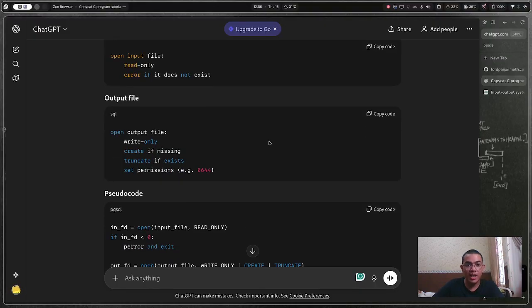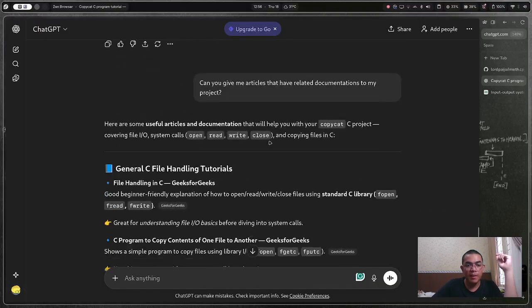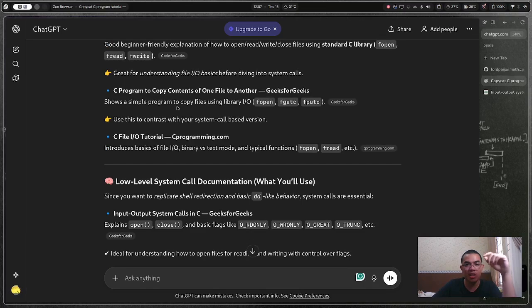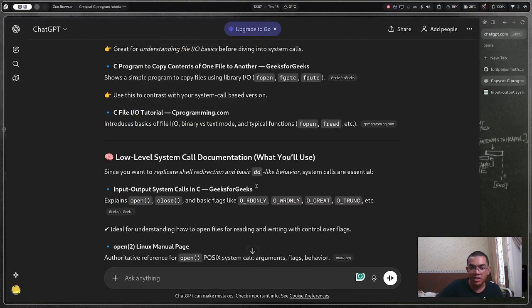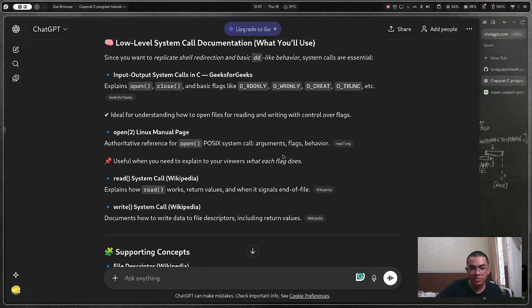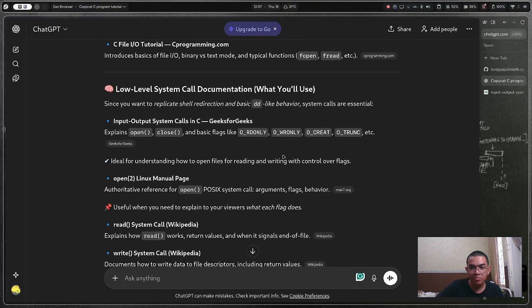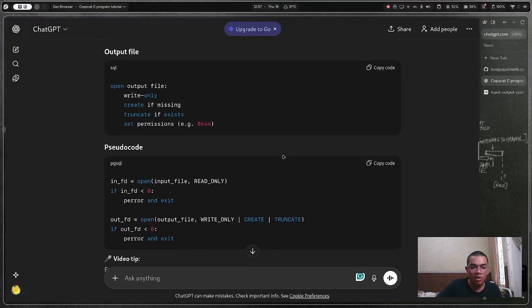To do that, I will open websites outside ChatGPT here. So let's get something like this. Since you want to replicate shell cat and basic dd-like behavior, the first thing it asks for is to parse arguments, if and of. Okay, how do I get that to work? How do I do dd? How do I do the input file and output file?